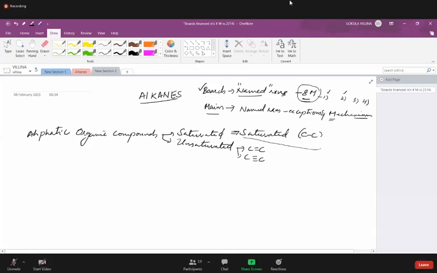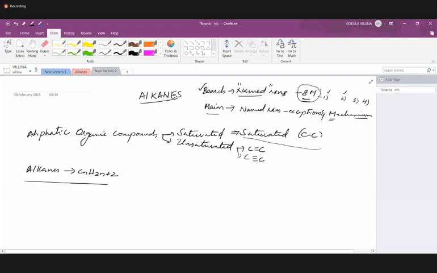If you start with alkanes, the general formula you might have learned already. The general formula will be CnH2n+2. So what is the type of hybridization in alkanes? It will be sp3 hybridization, and each unit will be a tetrahedral unit.